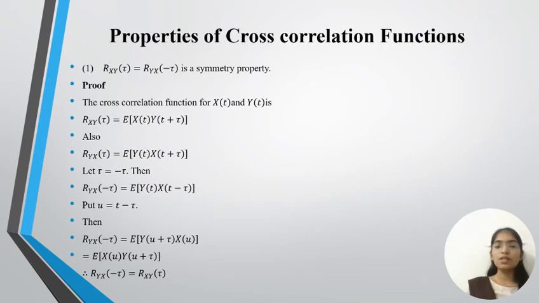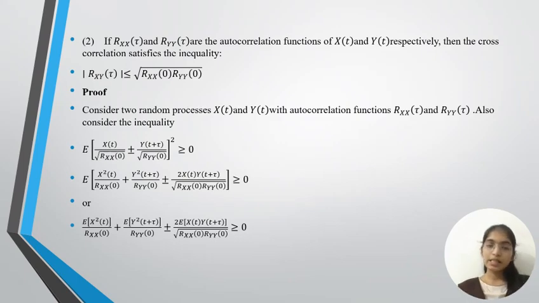Let τ equal −τ, then Ryx(−τ) equals the expectation of y(t) times x(t−τ). Put u equals t−τ, then Ryx(−τ) equals the expectation of y(u+τ) times x(u), which equals the expectation of x(u) times y(u+τ). So Ryx(−τ) equals Rxy(τ). Let us see the second property of this cross-correlation function.